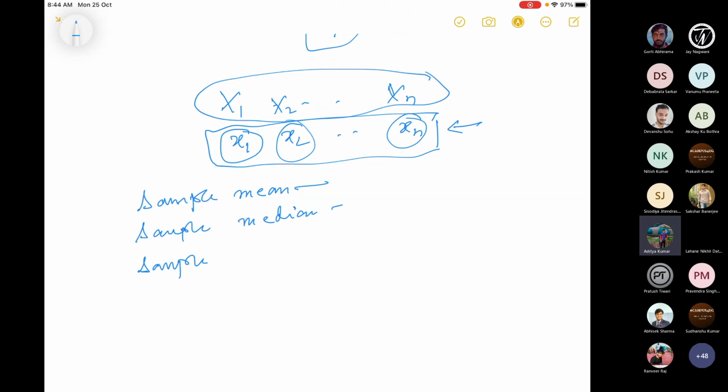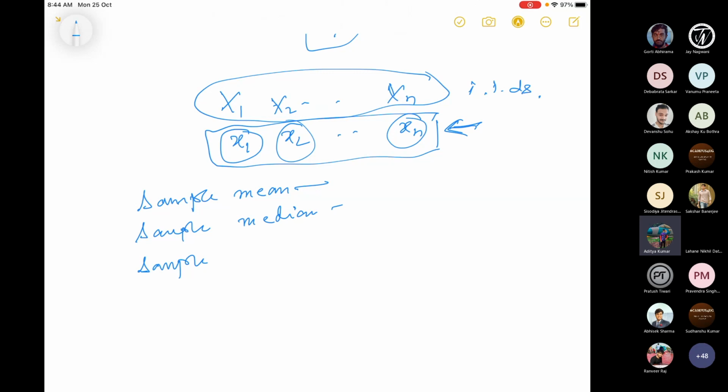So it is better to treat them as random variables, capital X1, capital X2, capital Xn, and define a function of them in terms of the corresponding realized values. That can be called a statistic. So a statistic is nothing but a function of these IIDs.